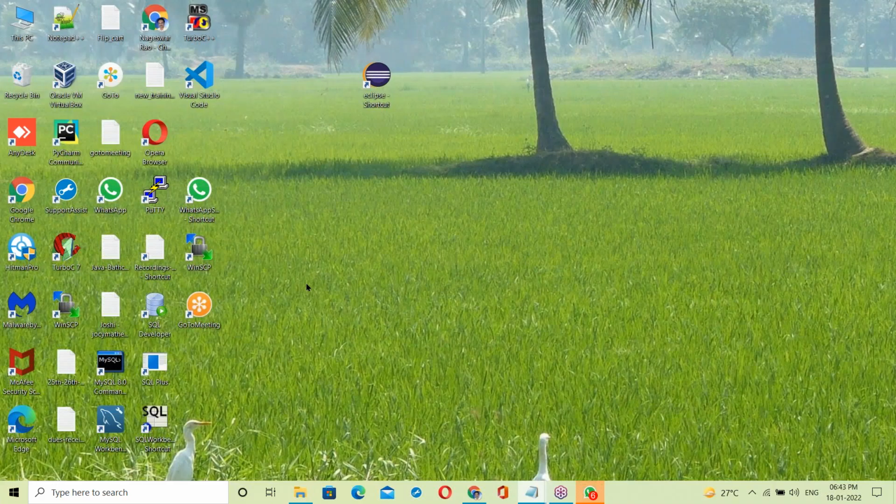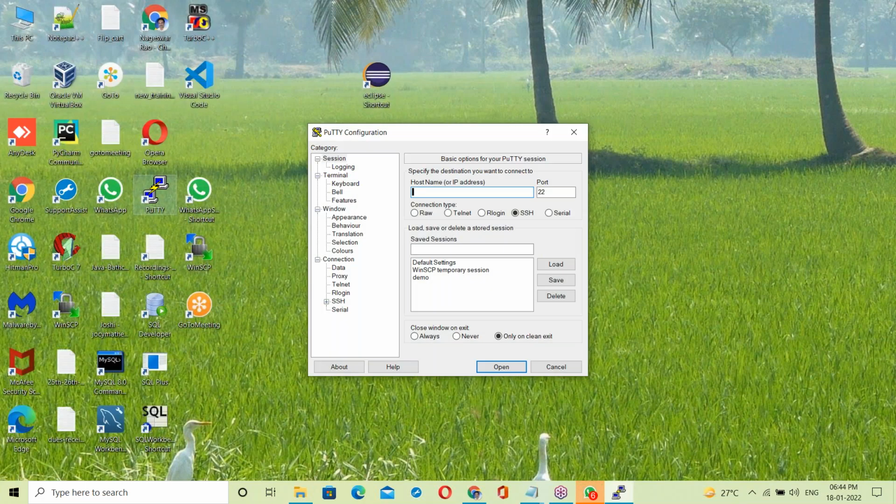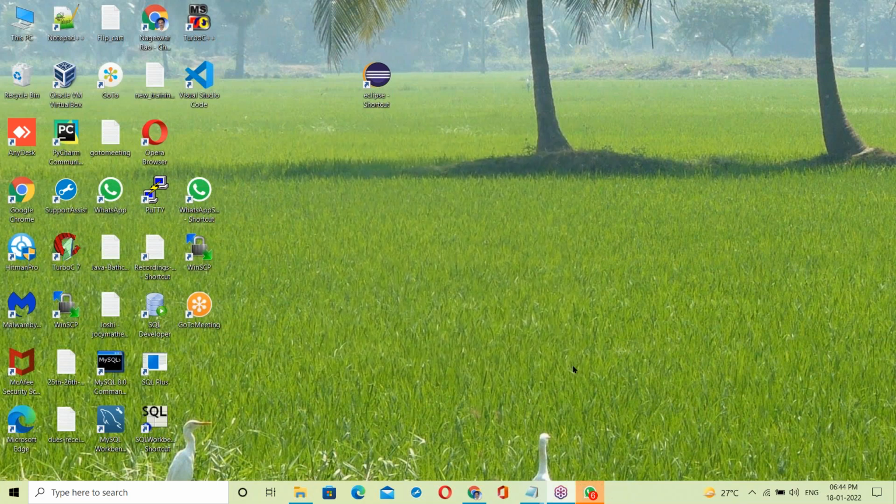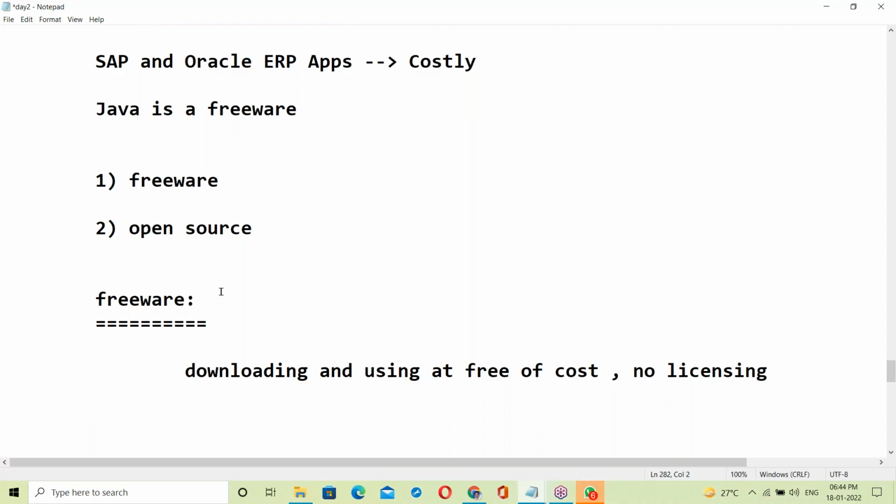For example, Eclipse is a freeware. Download Eclipse. WhatsApp is a freeware. Free of cost, you can download and use. Next, Putty software, free of cost, you can download it. That is freeware without licensing. Freeware means without any license, without paying any amount, you can download and use.